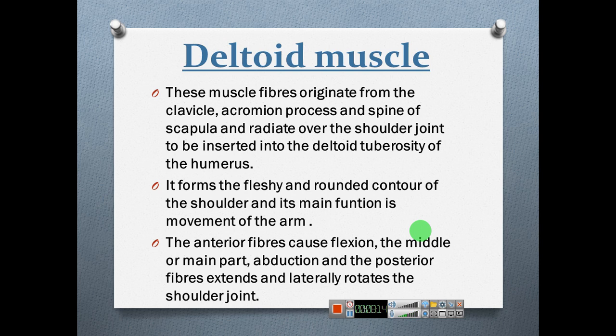It forms the fleshy and rounded contour of the shoulder and its main function is movement of the arm. What is the main function of this muscle? Deltoid muscle, movement of the arm. The anterior fibers cause flexion, the middle or main part, abduction, and the posterior fibers extend and laterally rotate the shoulder joint.